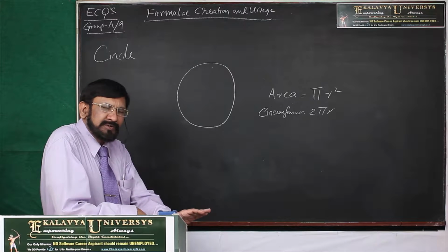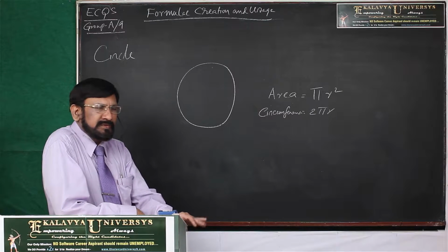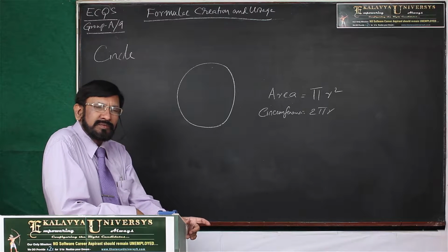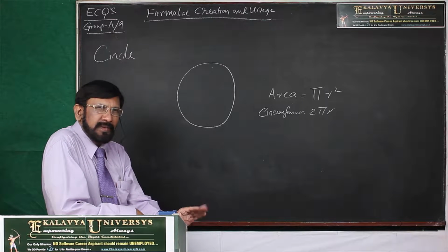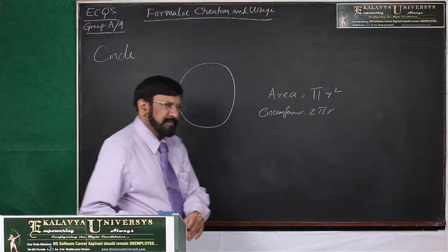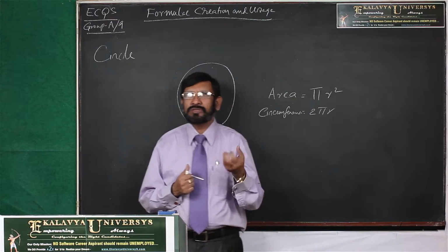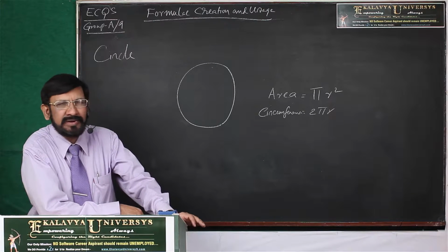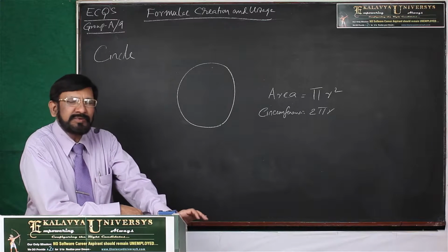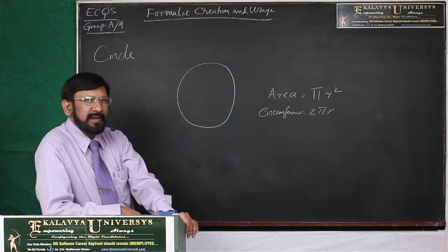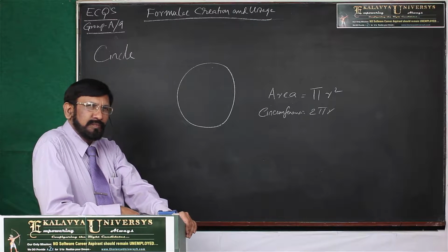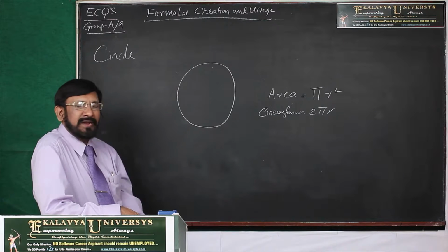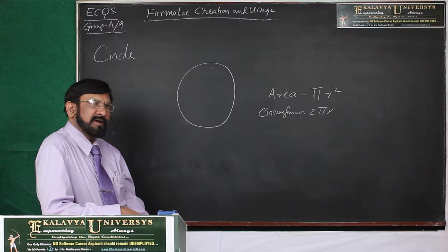Maximum majority students, in my view, 99% of students know what is pi, 22 by 7. Some people know 3.14159. Generally, they never think of what this pi is, how pi is created, how this formula is generated. That is very much required. Unlike cube and square, this is somewhat difficult to understand also.